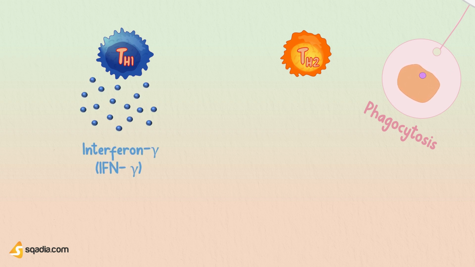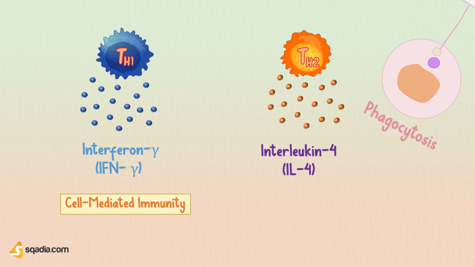Th1 cells predominantly produce interferon gamma, which promotes cell-mediated immune mechanisms, while Th2 cells produce mostly interleukin-4, or IL-4, which promotes humoral immunity by activating B cells. These B cells make antibodies that stick to extracellular bacteria and prevent their growth and survival. So this is the one way your body will fight the bacteria entering your body.